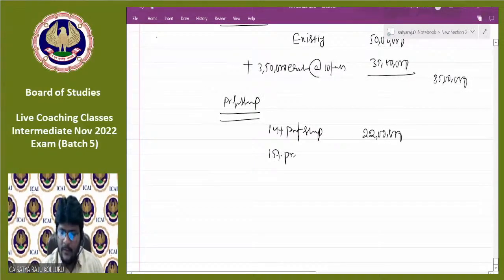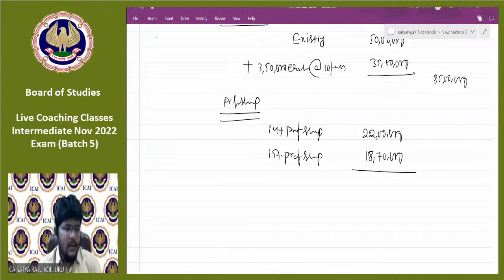May I know the total? 22 lakhs plus 18,70,000. Total 40,70,000.